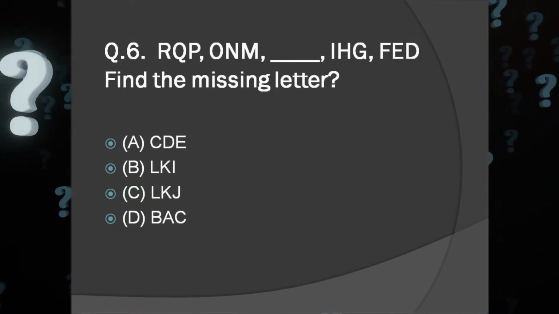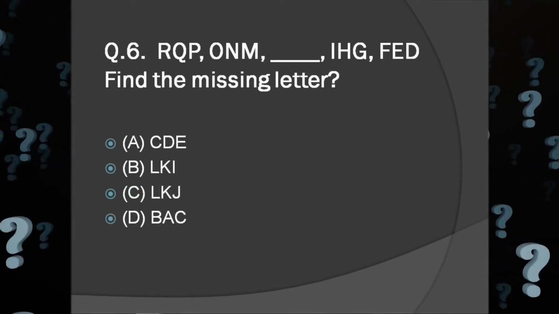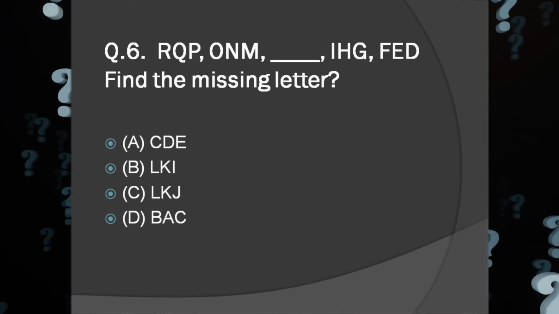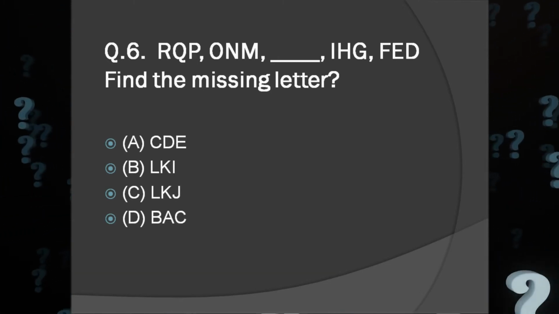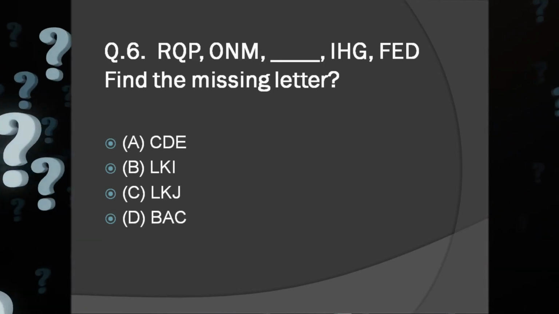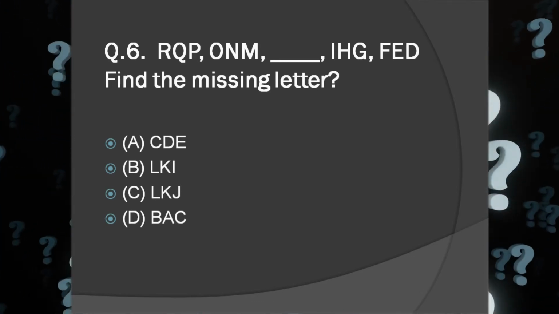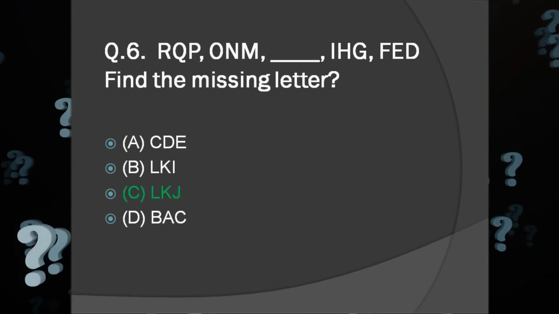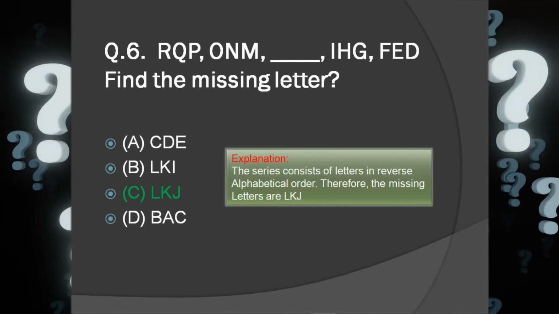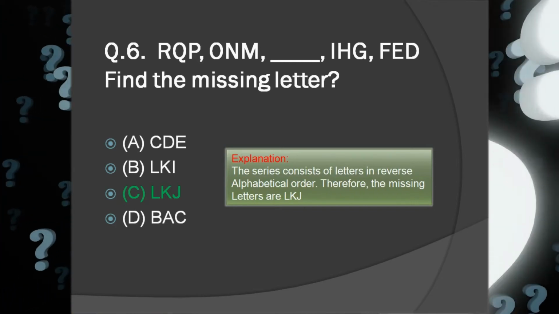R Q P O N M, blank, I H G F E D. Find the missing letters. A. CDE, B. LKI, C. LKJ, D. BAC. And the answer is C. LKJ. Explanation. The series consists of letters in reverse alphabetical order. Therefore, the missing letters are LKJ.